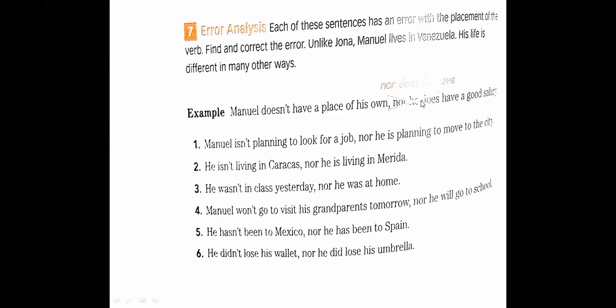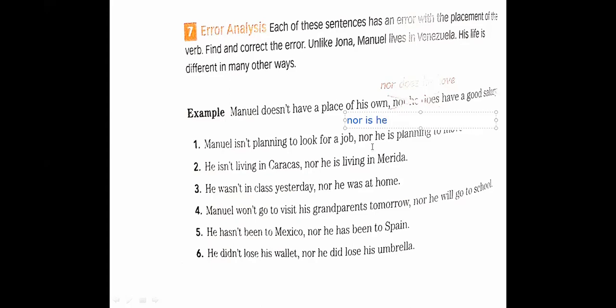So we replace, as we said, the subject with the helping verb. So it will be nor does he have. Okay. Yes, Omar, number 1. First, Manuel isn't planning to look for a job, nor he is planning to move to the city. So we make a replacement between the subject and the helping verb. So it will be nor is he planning.